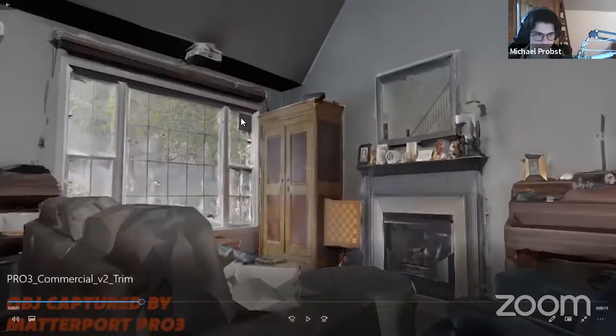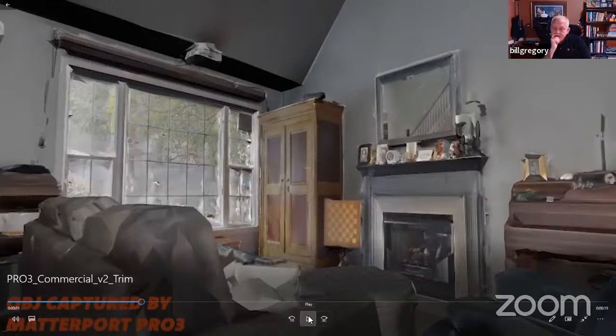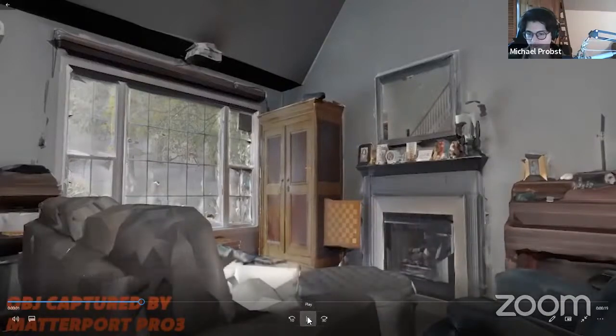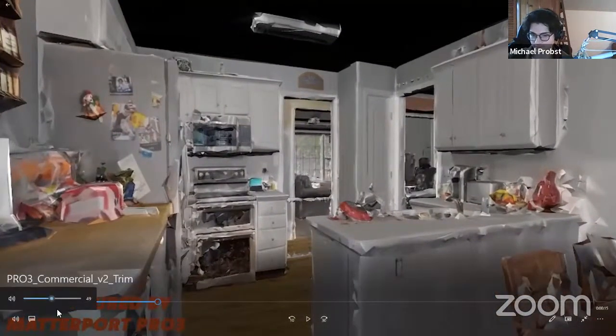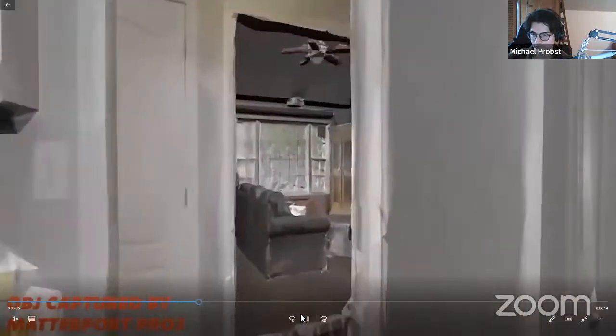Michael, you got some video you want to show us? Maybe compare the Pro 2, Pro 3 camera? Yeah, one second. Okay, is it showing your screen? Okay. So this is some footage from within RSET of looking through the OBJ of a living room scanned with the Matterport Pro 3. Oh, I wanted this muted. Okay.